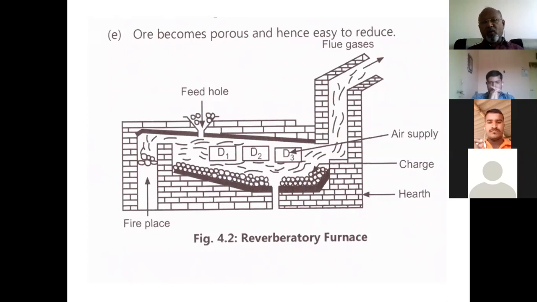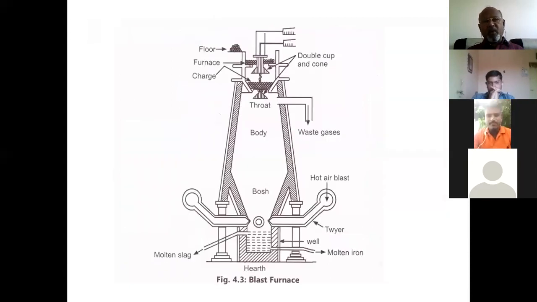So in the first step, the ore is concentrated with respect to the metal. That means almost all the impurities are removed, such as volatile impurities through the reverberatory furnace. The non-magnetic portion present in the ore is removed by the magnetic separation method, and the clay particles, sand particles, and other adhering materials are removed by using the gravity separation method. Now the ore is admitted inside the blast furnace.